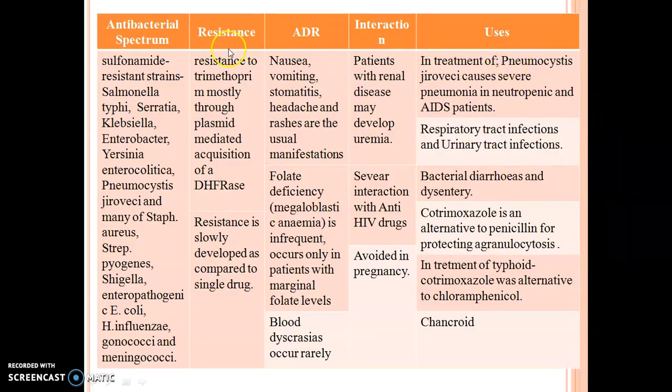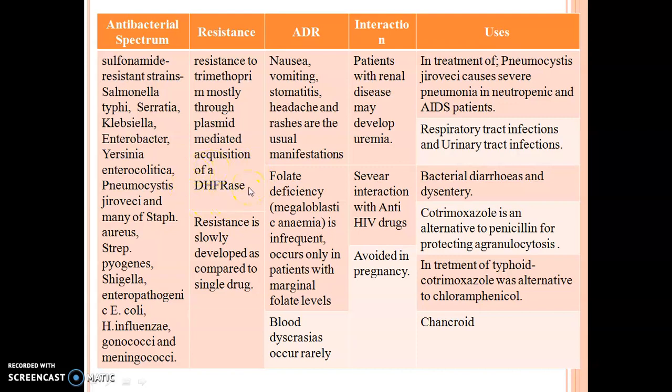Then it is a short review of cotrimoxazole. As it is a combination drug, it shows an increased spectrum of activity. Means a single sulfonamide does not cover the variety of other species of microorganisms, while cotrimoxazole covers additional species. A single sulfonamide derivative also develops resistance faster than cotrimoxazole.